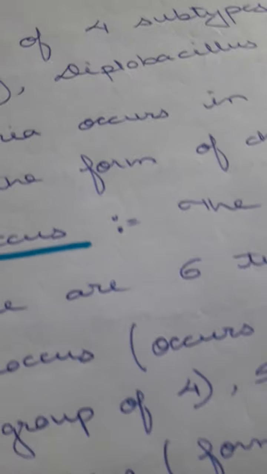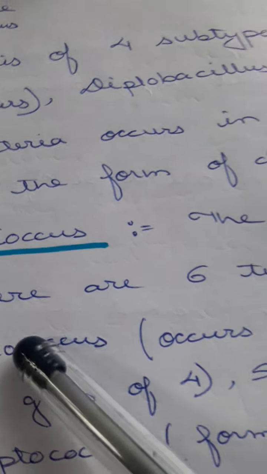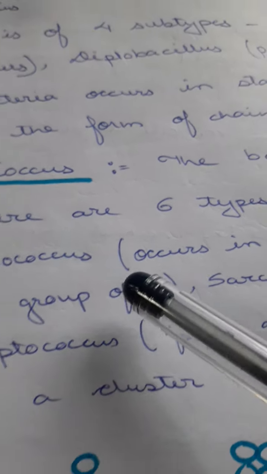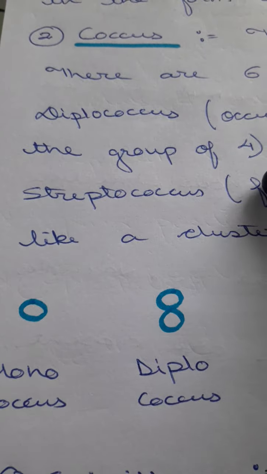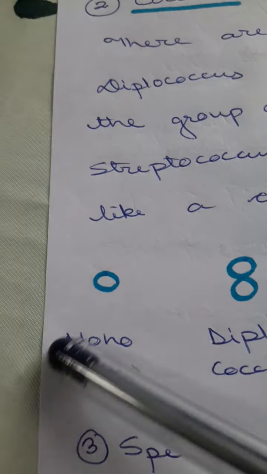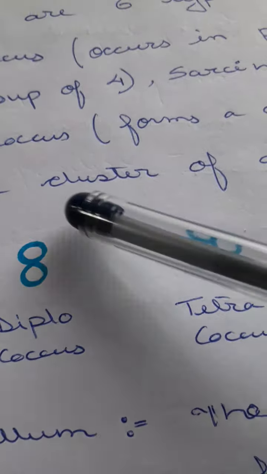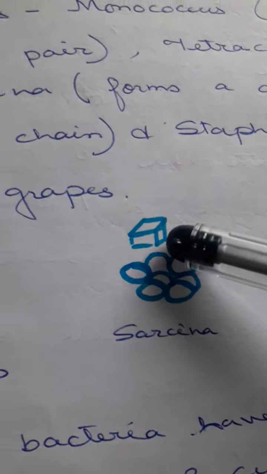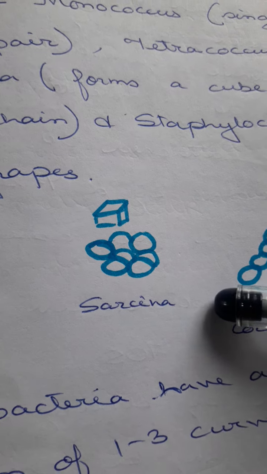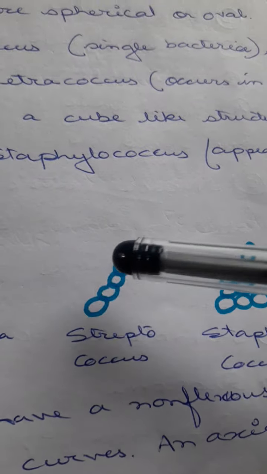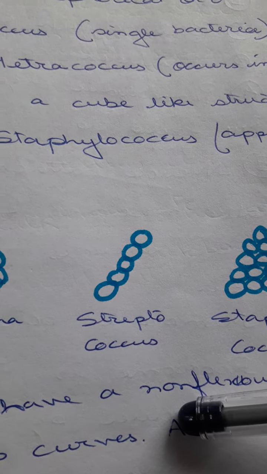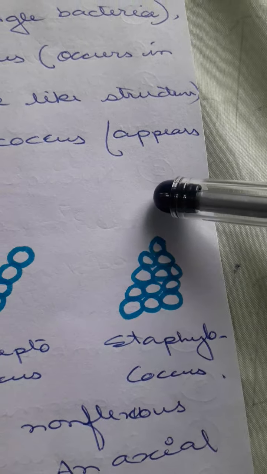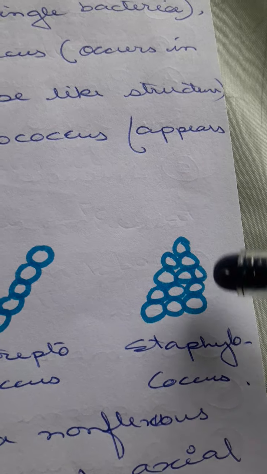Again, it may be coccus. Coccus means round bacteria. Okay, if they are in the form of round small balls, then we call them coccus. If they occur singly, monococcus. In pairs, diplococcus. In fours, tetracoccus. If they occur in the form of a cube, then we call it sarcina. If in the form of a chain, then streptococcus, and if they appear in the form of a bunch of grapes, then it is known as staphylococcus.